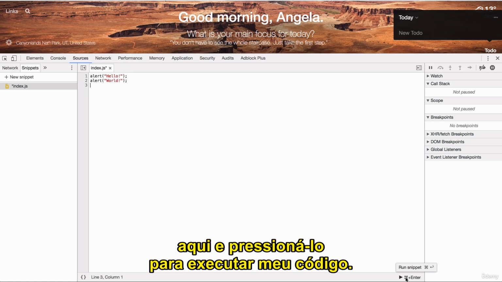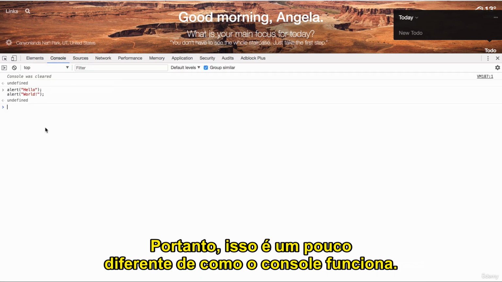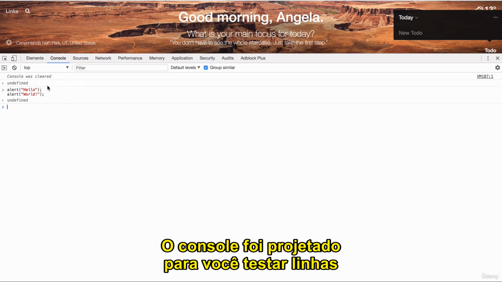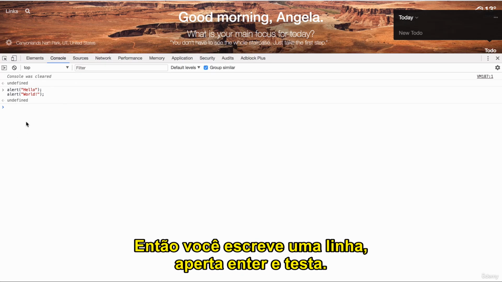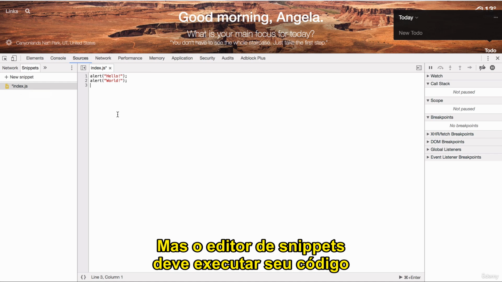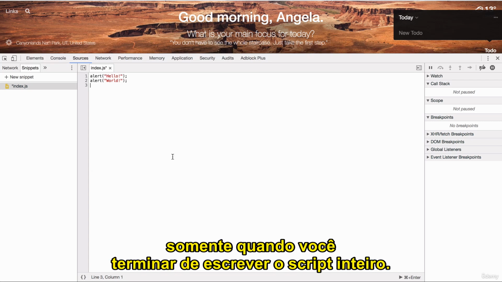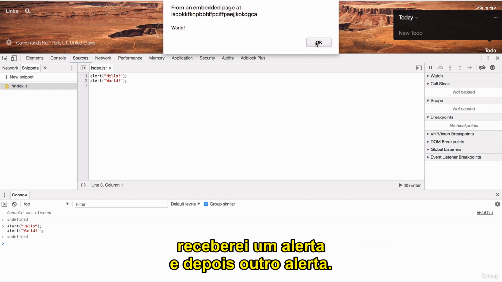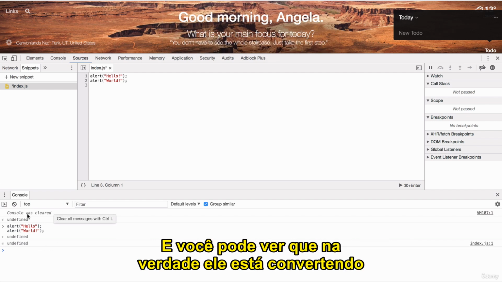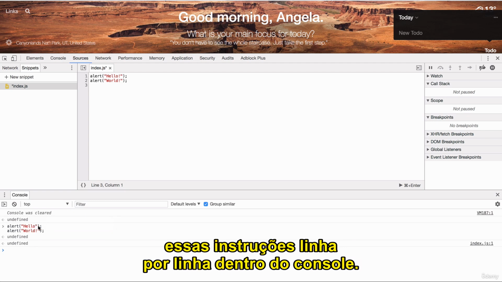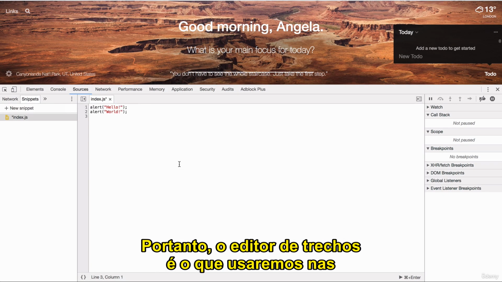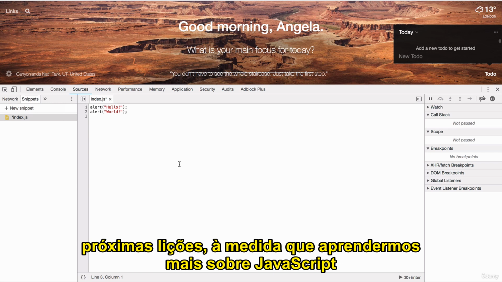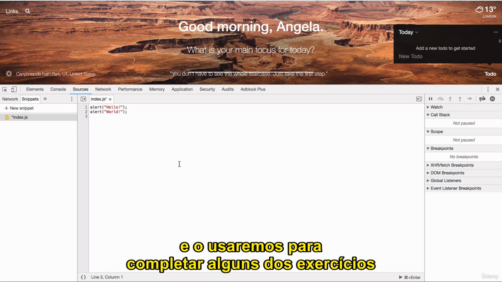to run my code. So this is slightly different from how console works. Console's kind of intended for you to test out lines of code. So you write one line, you hit enter, you test it out. But the snippet editor is meant to execute your code only once you've finished writing the entire script. So now if I hit this button, it will run my code and I will get one alert and then another alert. And you can see that it's actually converting it into these instructions line by line inside the console. So the snippets editor is what we'll be using in the next few lessons as we learn more about JavaScript, and we'll use it to complete some of the exercises and challenges.